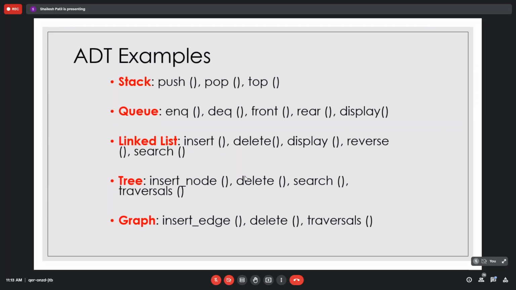But which element will be deleted or popped from the stack? First, that is the topmost element. Consider a stack of plates or a stack of books. Which element will be removed first? That will be the topmost element. Another operation with the stack is top. Top means we are getting the element which is at the top position. Now what is the benefit of this abstract representation of stack? Stack is also there in Java, in Python, in C++. Everywhere stack is there. So any programmer knows what the stack operations are: push, pop, and top. Yes, there are three operations.